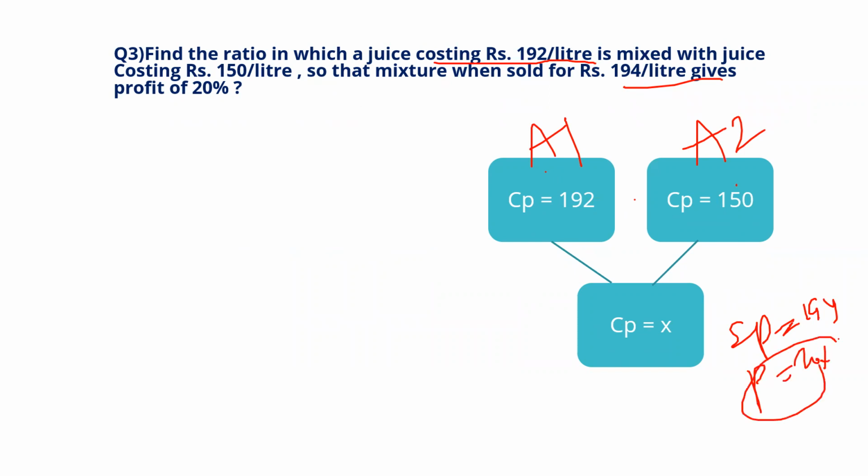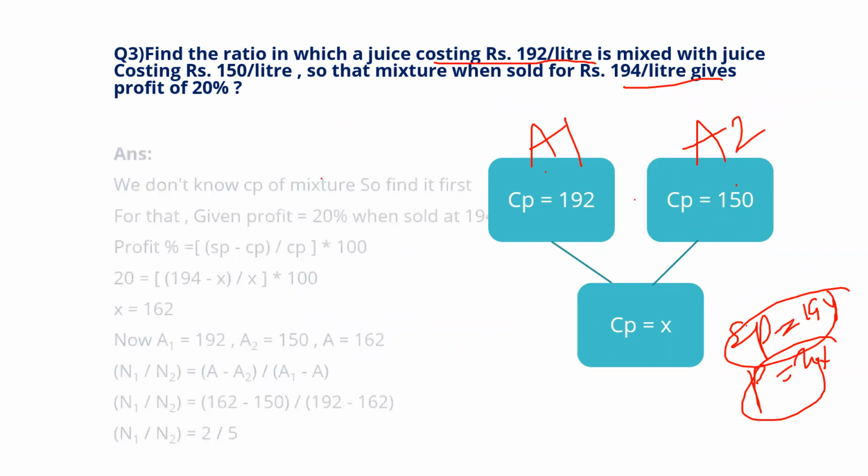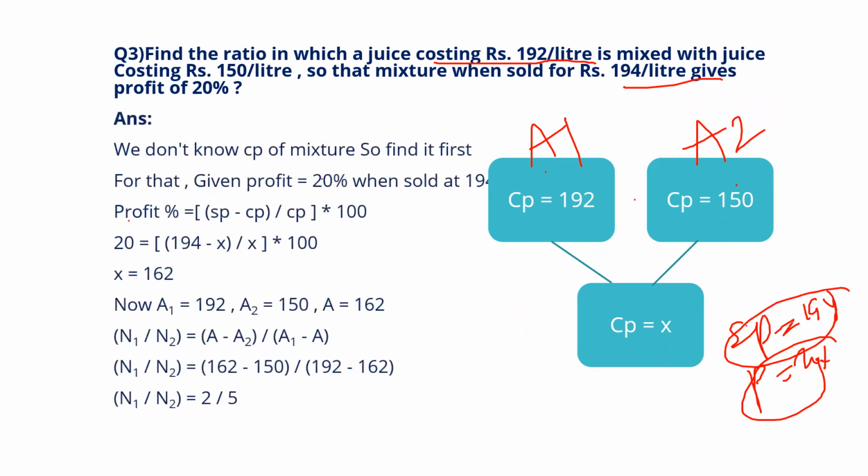If you know the profit percentage and selling price, we can easily calculate the cost price of the mixture. Observe, profit percentage equal to selling price minus cost price by cost price into 100. This is a formula from the profit and loss concept, so that you will get the value of the cost price of the mixture, which is nothing but this.